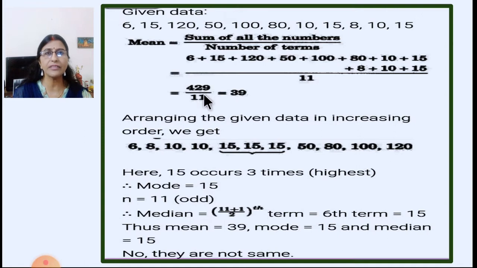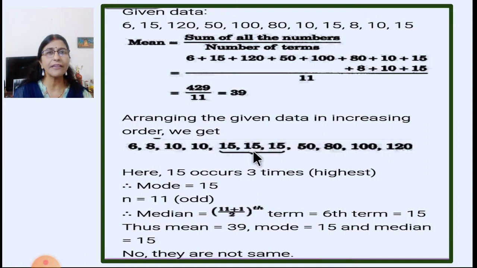So when you divide this by 11, you will get the answer. This is the answer. After finding out the mean, now we have to find out the mode. To find the mode, always remember we have to arrange the data in increasing order. So let us write in increasing order: 6, 8, 10, 10, 15, 15, 15, 50, 80, 100, 120.